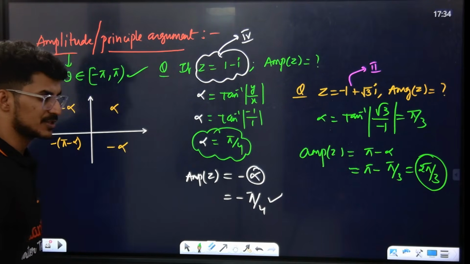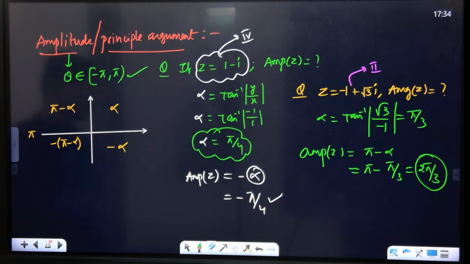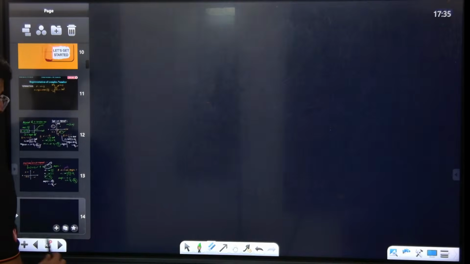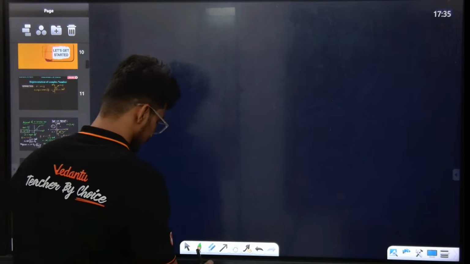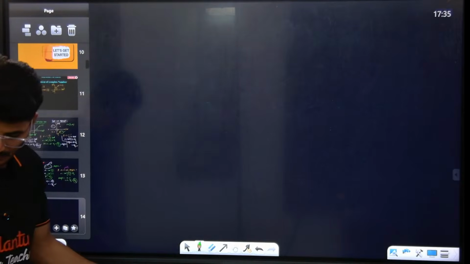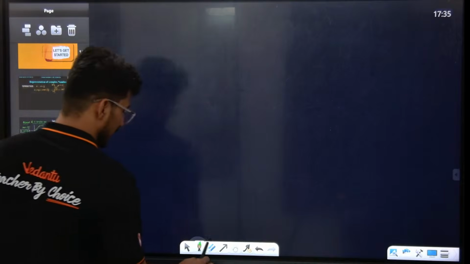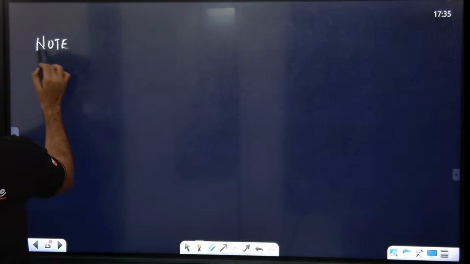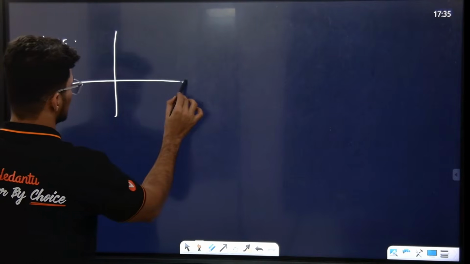Now we will do the questions. Yes or no? We will do the questions. Sir, we will do one thing. I have one small doubt, sir. For example, everybody look at the board. Sir, if a complex number is lying here, everybody look at the board. This is super important. A note. This imaginary axis, the real axis.